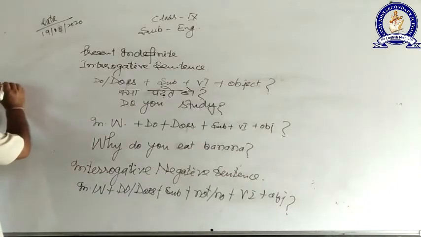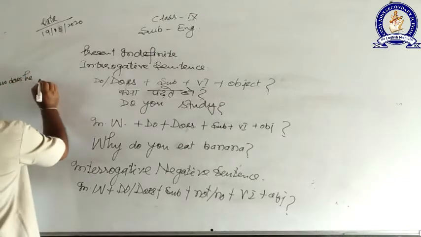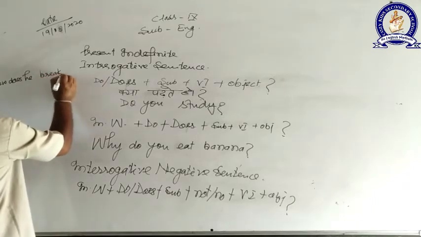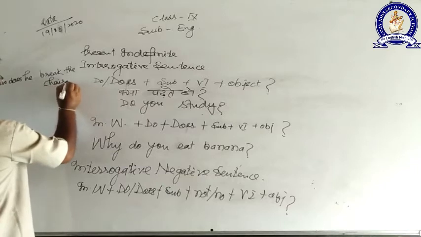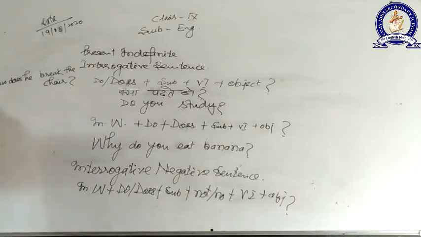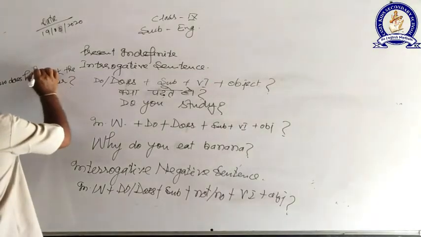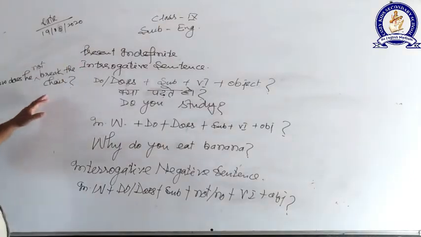I am writing a sentence of this particular pattern. How does he break the chair? वह कुर्सी कैसे तोड़ता है? How does he not, sorry, negative बनाना था. How does he not break the chair? वो कुर्सी कैसे नहीं तोड़ता है?